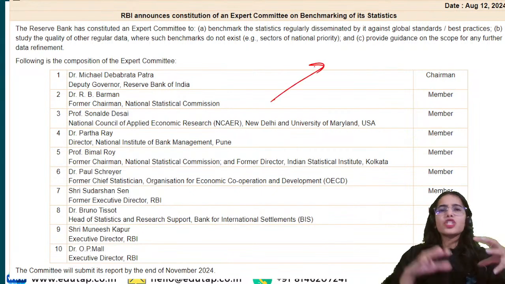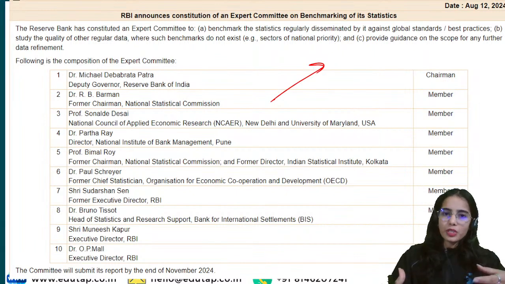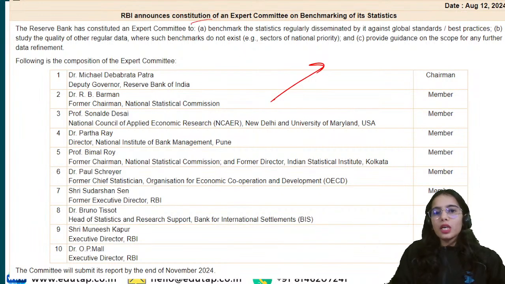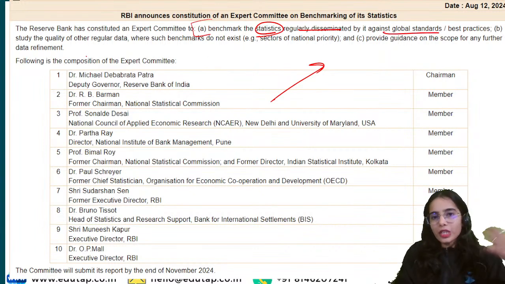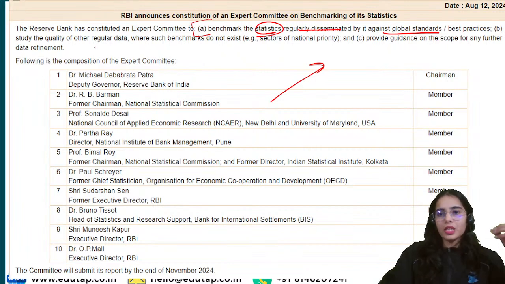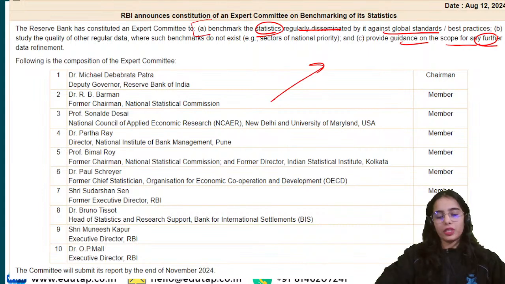Nothing much understanding is required here, just the chairman, when the report is going to come out, and what the expert committee is all about. It is about benchmarking the statistics, the data and information regularly disseminated, against global standards, improving the quality of the data and providing guidance on the scope for further refinement of the data.